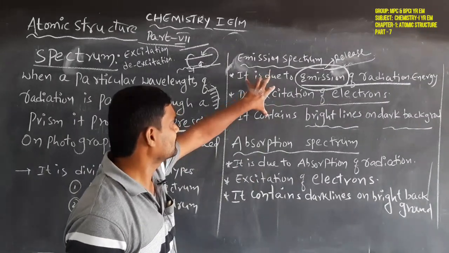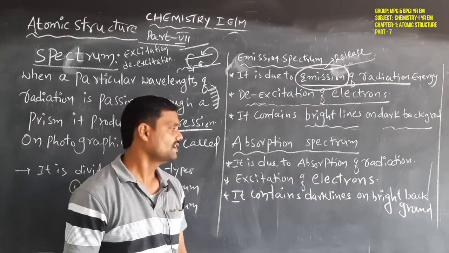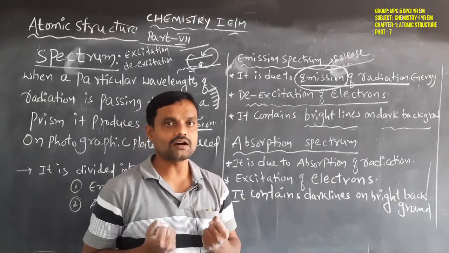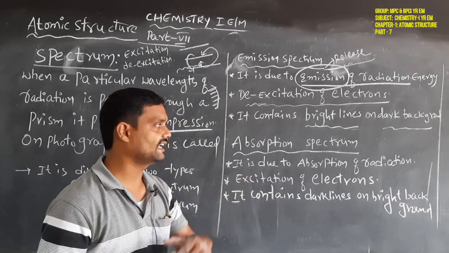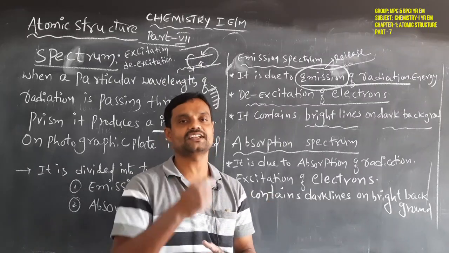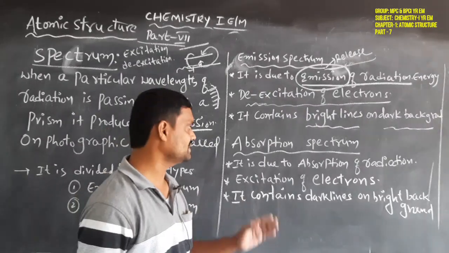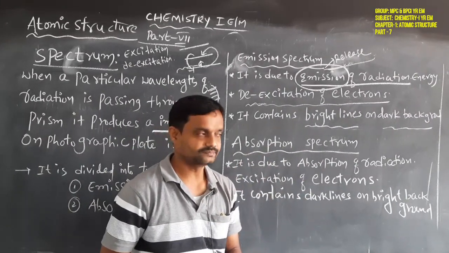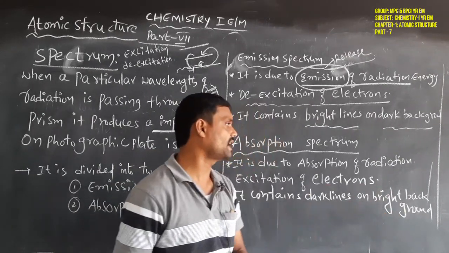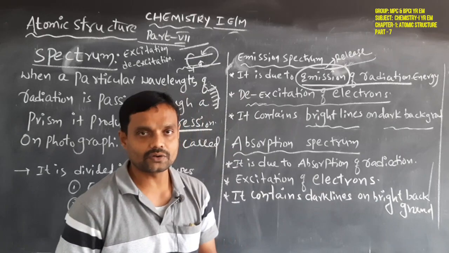What is that? Exactly opposite meaning of emission spectrum will be called as an absorption spectrum. It is due to absorption of radiation energy, and it is formed due to the excitation of electron. The electron undergoes excitation. The formed spectrum is the absorption spectrum, and it contains dark lines on a bright background. What is that? Dark lines on a bright background.